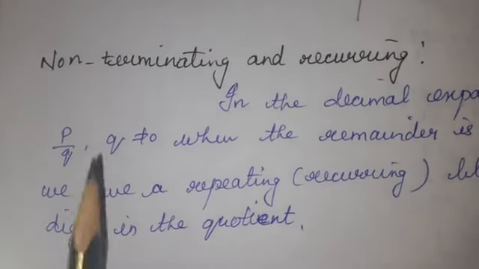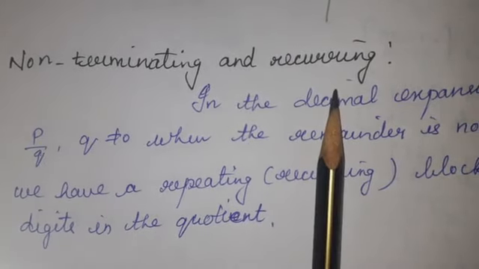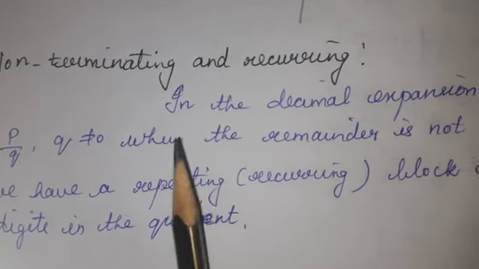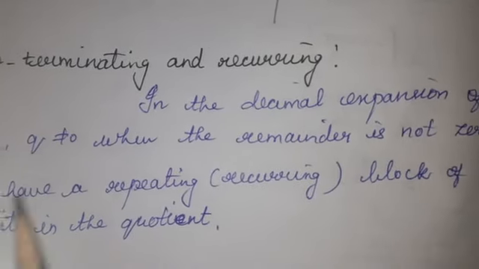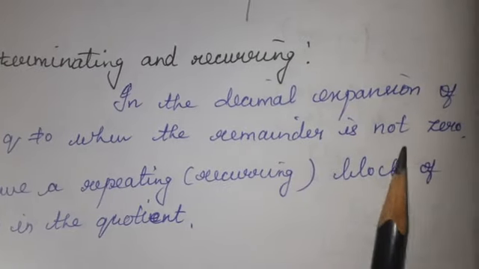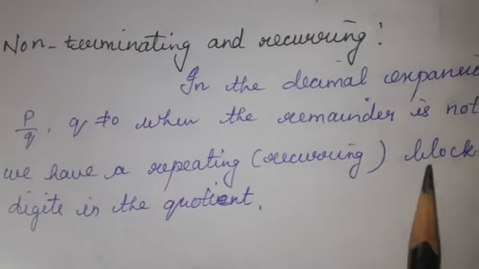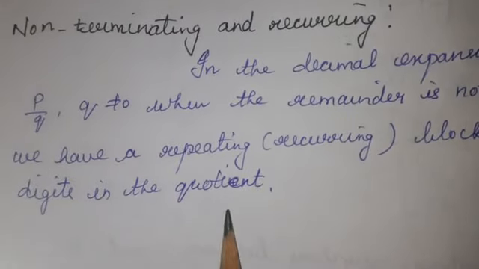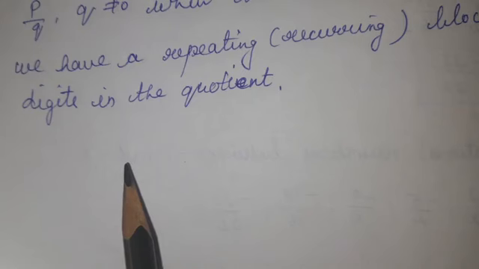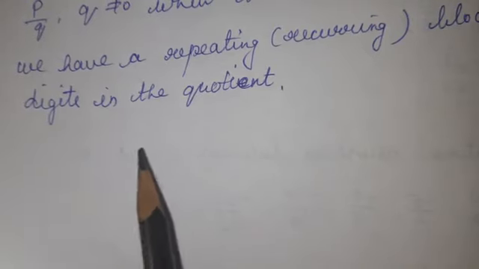Second type is non-terminating and recurring. Recurring means repeating. See the definition. In the decimal expansion of p by q, q is not equal to 0, when the remainder is not 0, we have a repeating, meaning recurring, block of digits in the quotient. When I do the example, you can understand what is non-terminating and recurring.